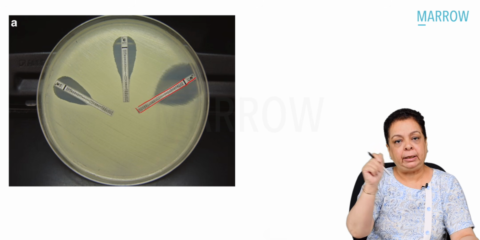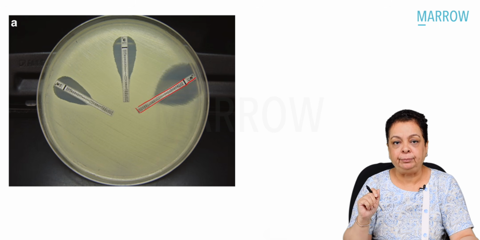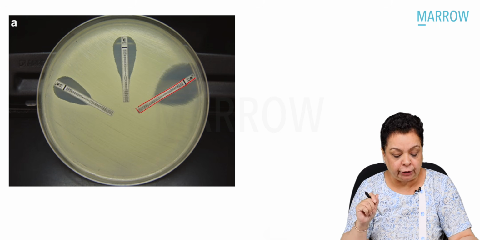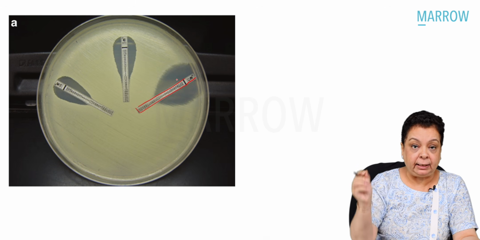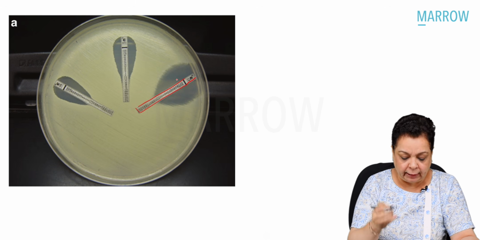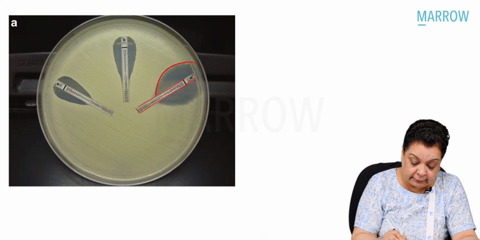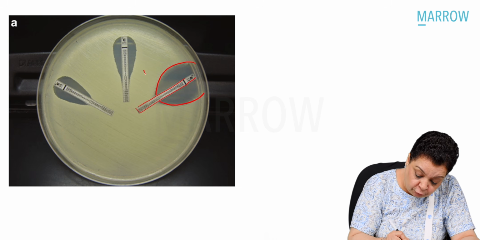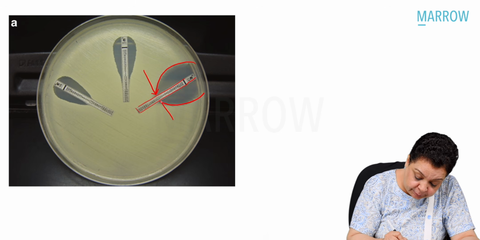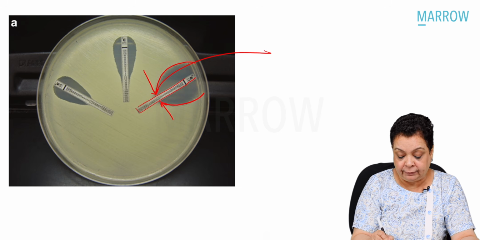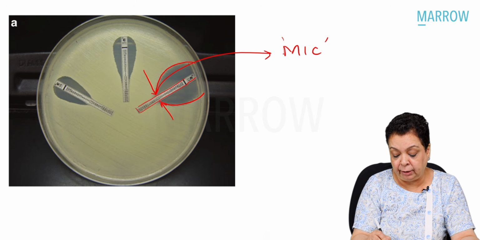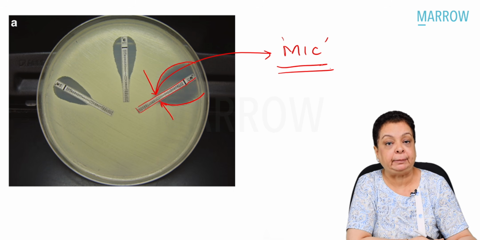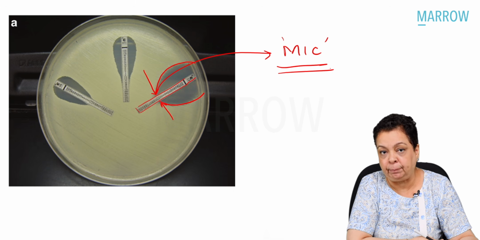After preparing a lawn culture of the bacterium, swab inoculating the colonies, you just place these plastic strips, and after overnight incubation, you will get these kinds of ellipsoidal zones of inhibition. And where this zone of inhibition intersects this plastic strip, that gives us the minimum inhibitory concentration of the antibiotic for this particular bacterium, right?